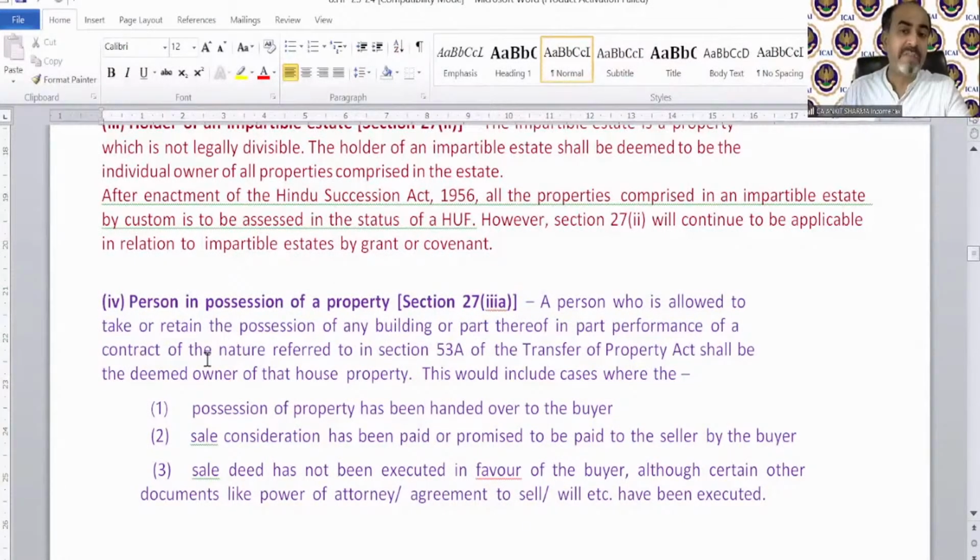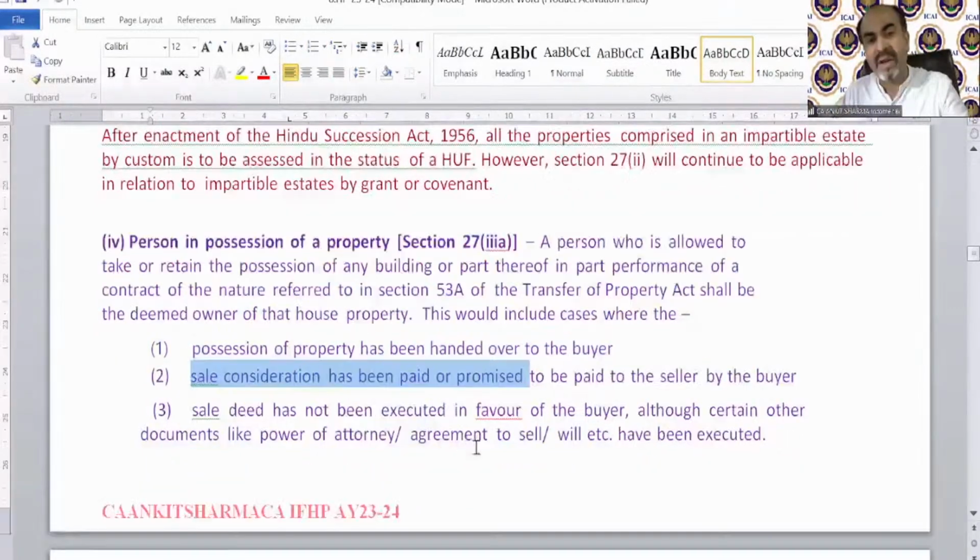If there is a property which is occupied by you, which is in your possession, but that is not registered in your name yet, even in that case, you will be treated as deemed owner if these three conditions have been fulfilled. Possession has been transferred to the buyer. Sale consideration has been paid or promised to be paid. Sale deed has not been executed in favor of the buyer, although certain other documents like power of attorney, etc. have been transferred.